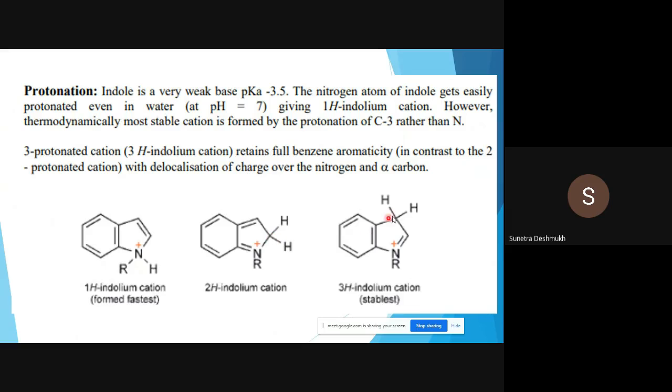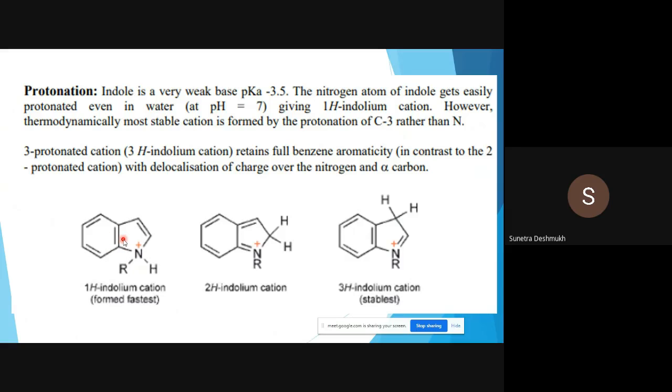So we have done protonation at nitrogen, at the second position, C2, and at C3. Out of these three, the 3H-indolium cation is the more stable. The C3-protonated cation retains full benzene aromaticity, in contrast to the C2-protonated cation, with delocalization of charge over the nitrogen and alpha carbon. So why is the 3H-indolium cation more stable? Because the third position is more susceptible to electrophilic attack, H plus being the electrophile, and the 3H-indolium cation preserves the aromaticity of the benzene ring.